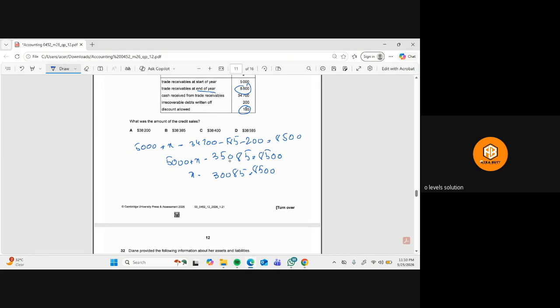We just minus this, then we get X is equal to. After that, what will we do? This is the minus here, then we will shift it here, so this will become the plus. So this is equal to 38,585. We can also make the SLC if you want. This is the right answer.